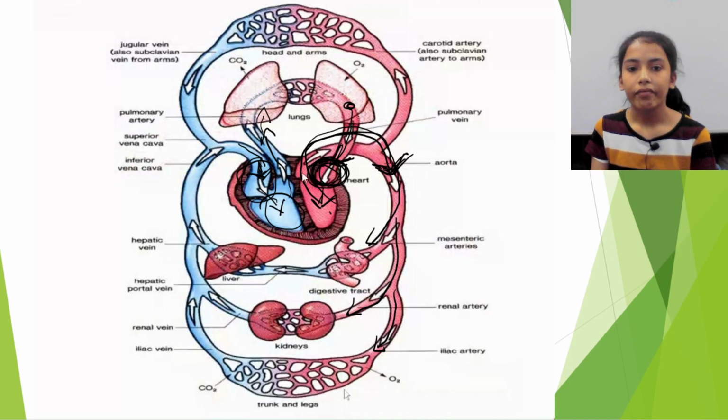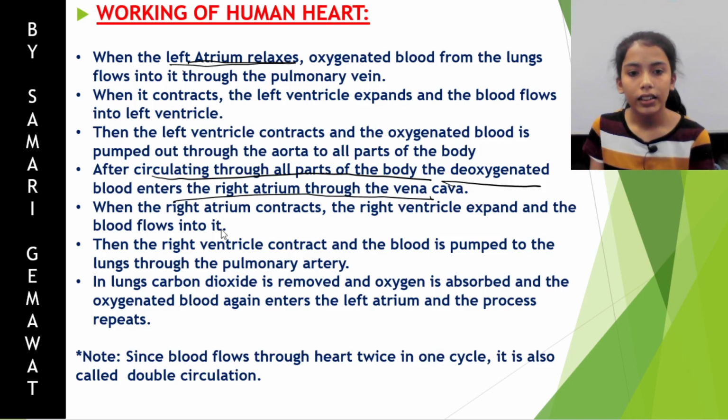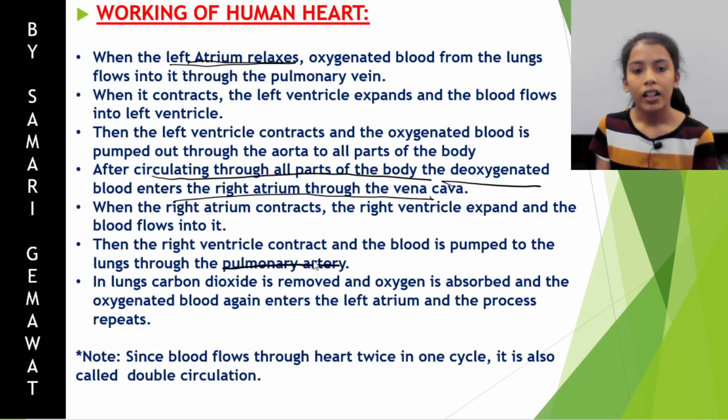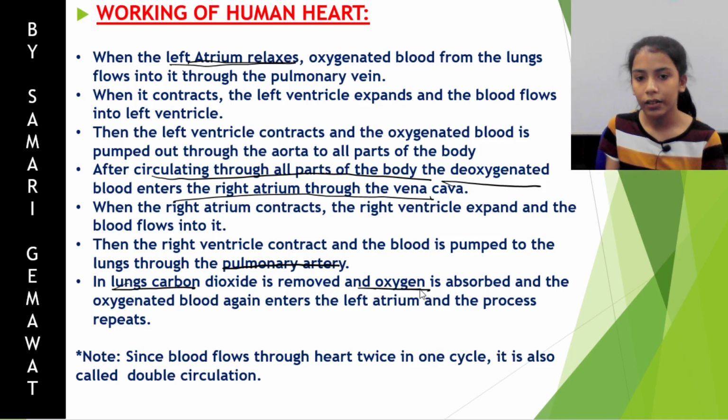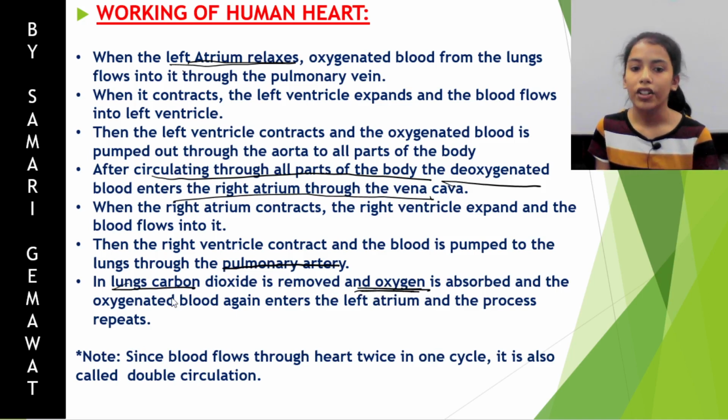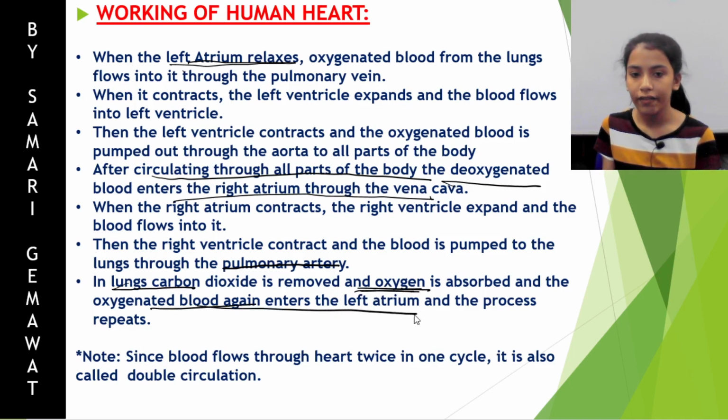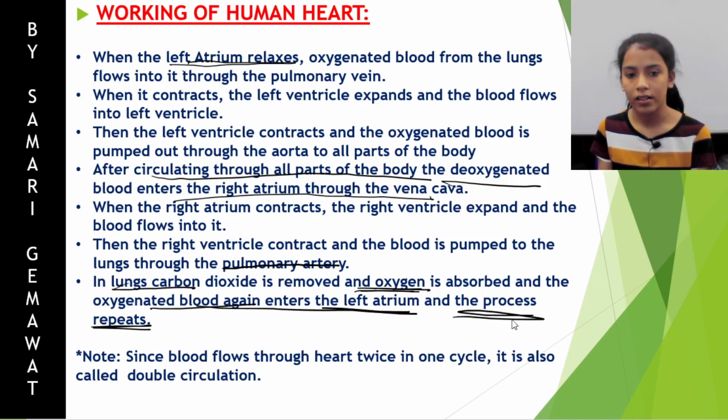In the lungs, the carbon dioxide is released and oxygen is given to the blood, and then the oxygenated blood again enters the left atrium, and the same process repeats. So this is how the heart works.